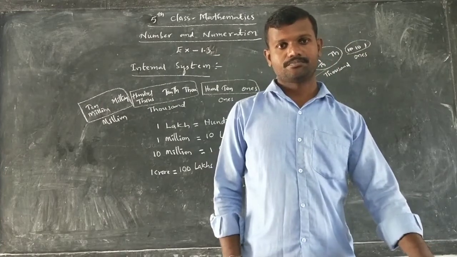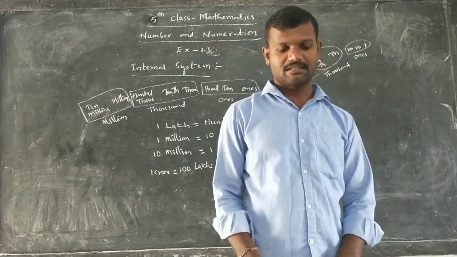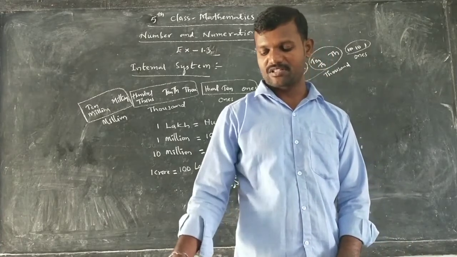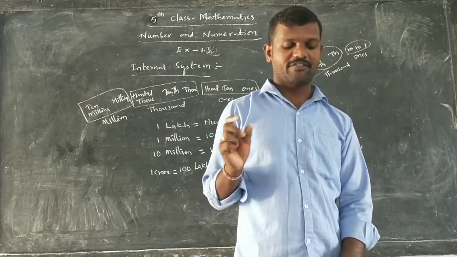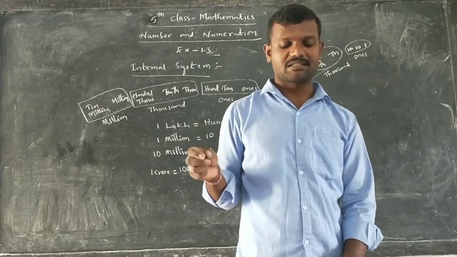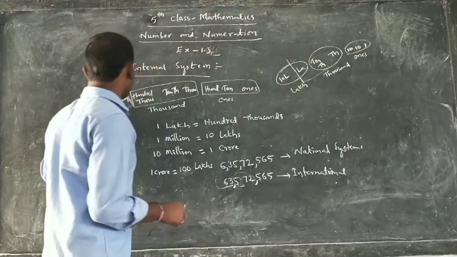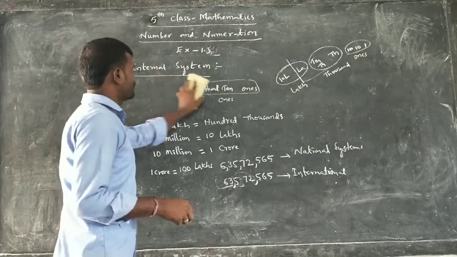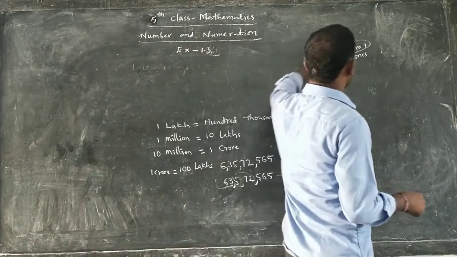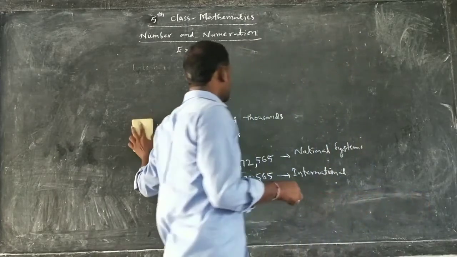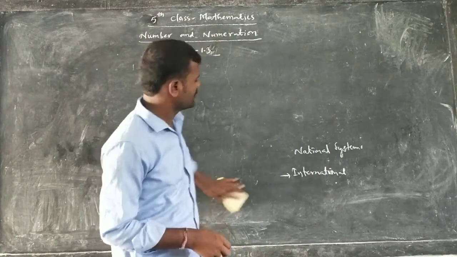Okay, now observe exercise 1.3, and in that exercise we have the first bit. What is the first bit? Rewrite the following numbers with commas according to the international system. Just as I said now, where should we write commas in the international system? After three digits, you have to write the commas.